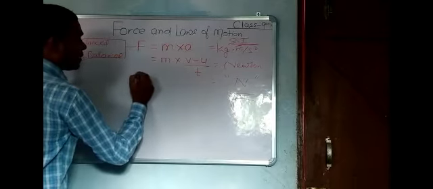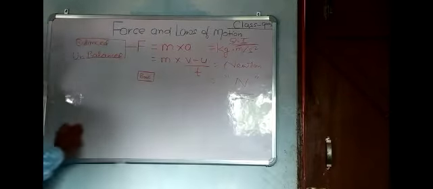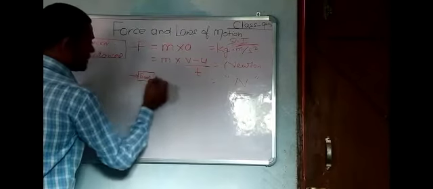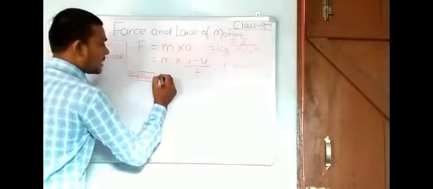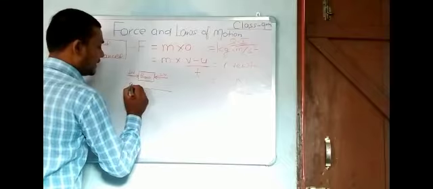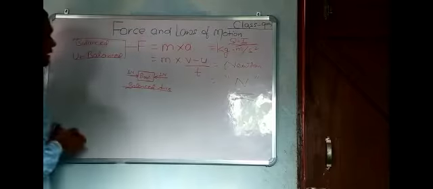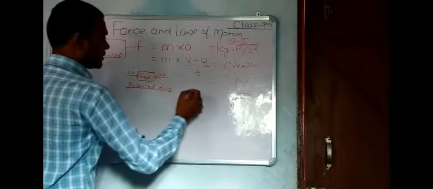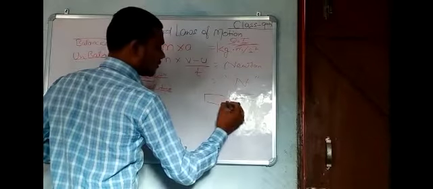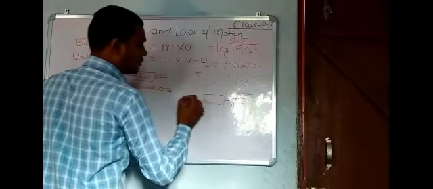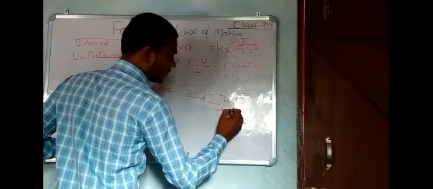If this is a book, and force is applied from this direction, 1 Newton, and from the other direction also 1 Newton, then it is said to be balanced force. The next situation: if the force applied from this direction is 5 Newton and from the other direction is 2 Newton, then it is said to be unbalanced force.